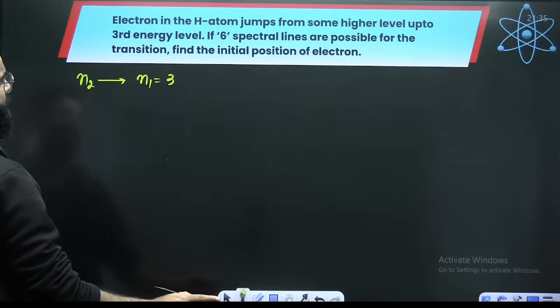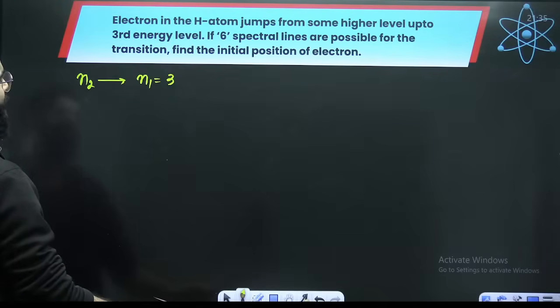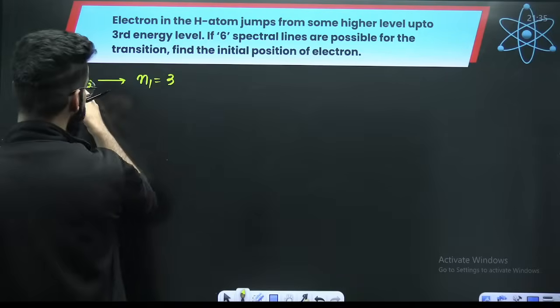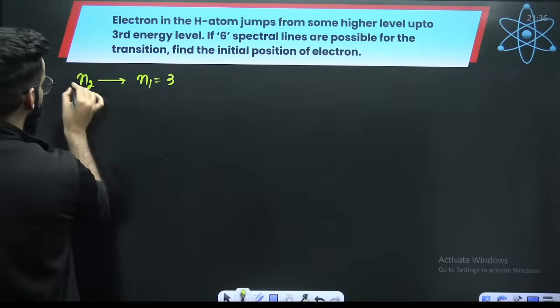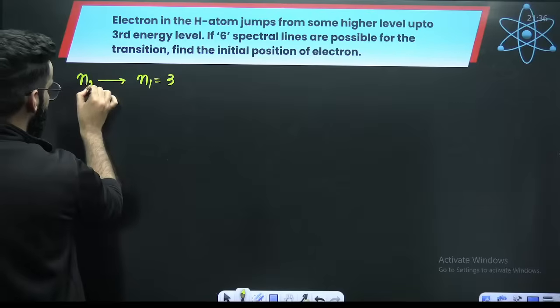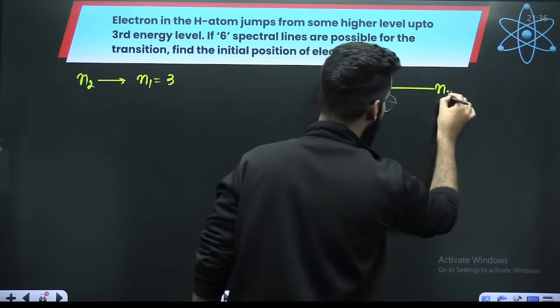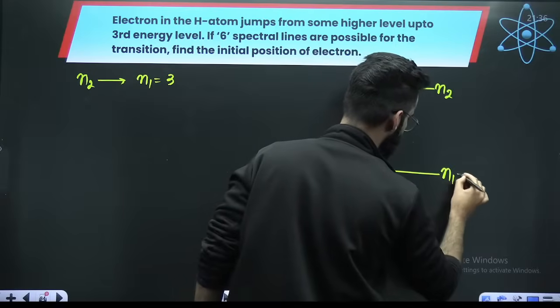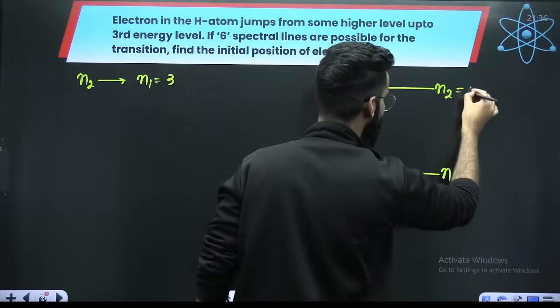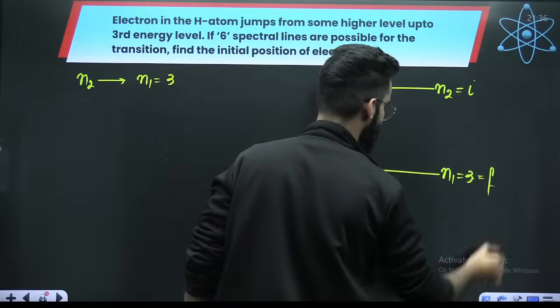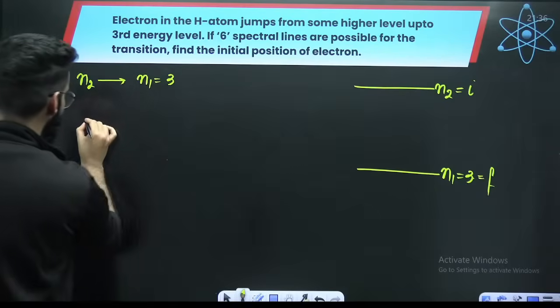Electron in the hydrogen atom jumps from higher energy level up to third. This is higher, right? This electron was present in higher energy state. Now it's coming to third energy state. Perfect. This was the initial position of the electron. This is the final position of the electron. In total, 6 spectral lines are obtained.